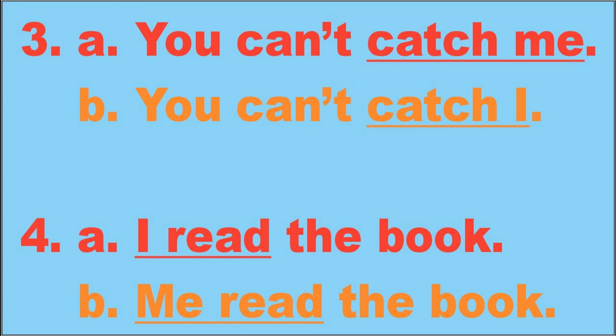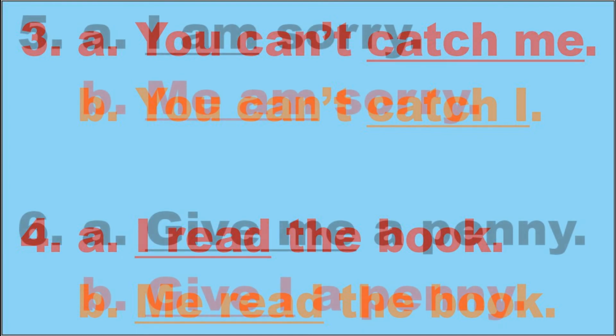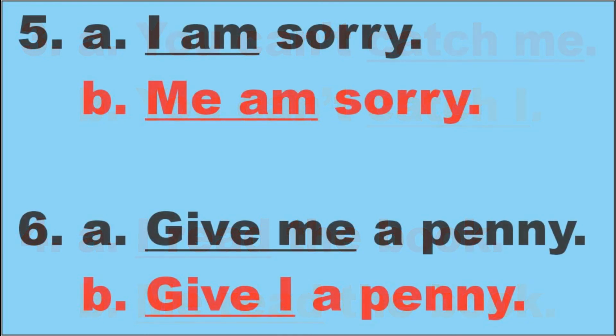Let's go to the next page please. Number 5. A, I am sorry. I am sorry. Line B, me am sorry. Me am sorry. Look at line A and line B on number 5. Which one is correct and which one is incorrect? You've got to remember I is always used before the verb and me is always used after the verb.